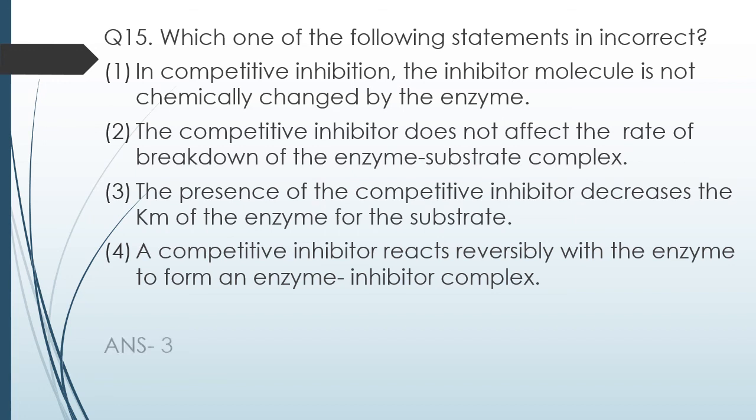So the correct answer is option 3 is incorrect. The presence of a competitive inhibitor decreases the Km of the enzyme for the substrate. What is Km? Km is the substrate concentration when the speed is half of Vmax. So obviously when a competitive inhibitor is present, the concentration of the substrate needs to be increased so that Vmax is reached. So the value of Km increases and does not decrease. So the correct answer is option 3 is incorrect. The question is asking which one of the following statements is incorrect. The other 3 are correct. Statement 3 is incorrect.